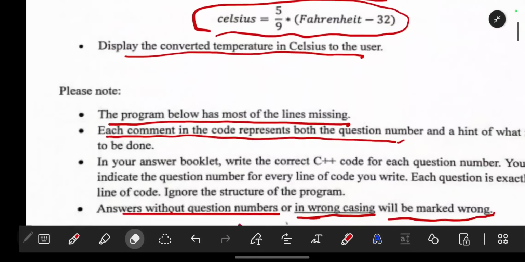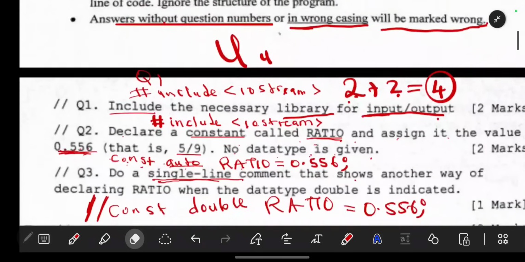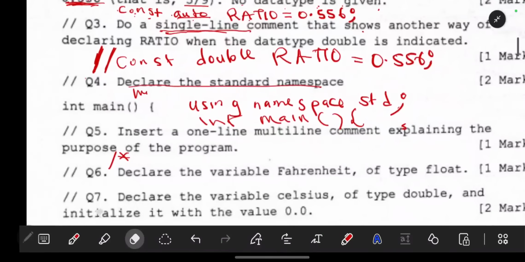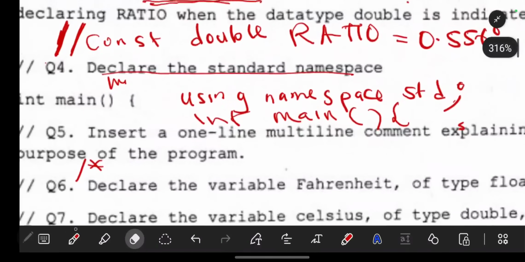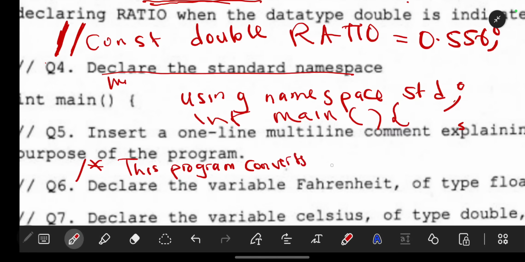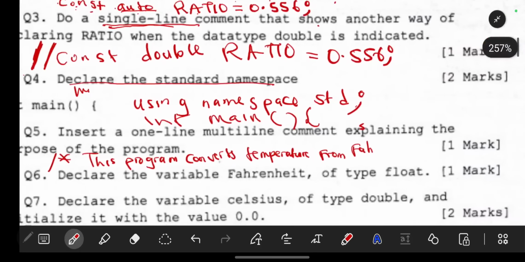So that is the purpose. We are going to say exactly that. Using this, then we are going to say this program converts temperature from Fahrenheit. Let me reduce the font.